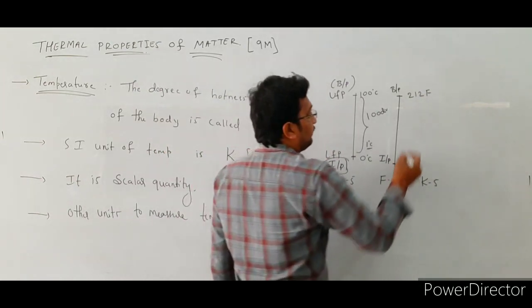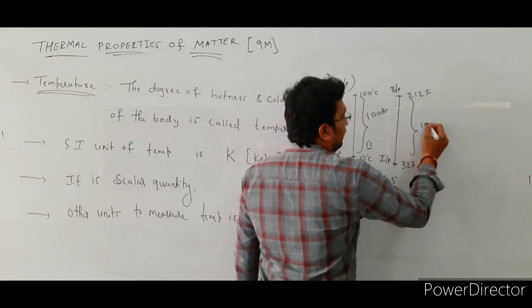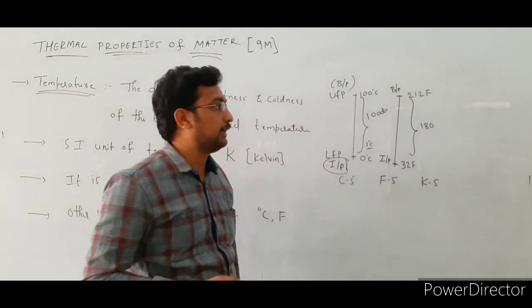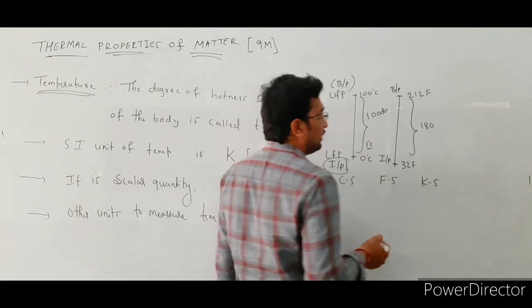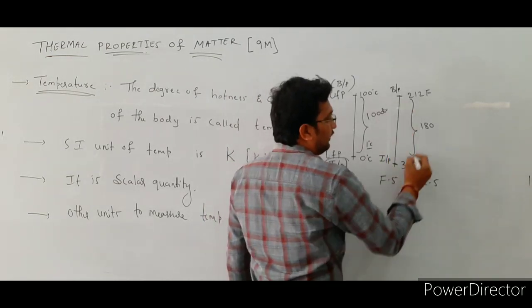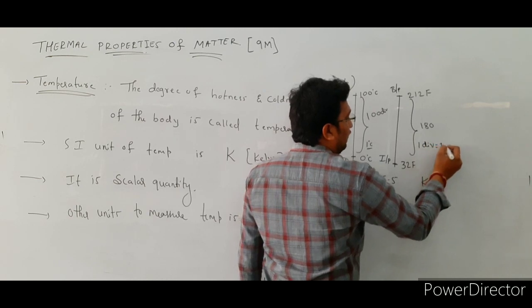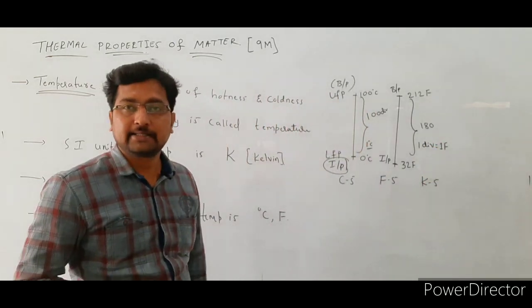In between the ice point and the boiling point, there are 180 divisions. So each division value on the Fahrenheit scale is, 1 division value is equal to 1 Fahrenheit. This is about the Fahrenheit scale.